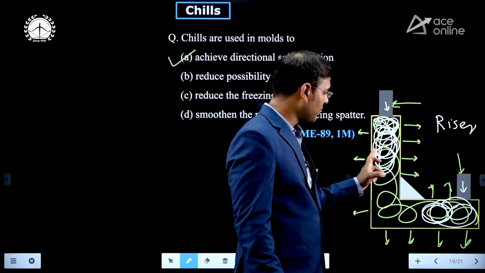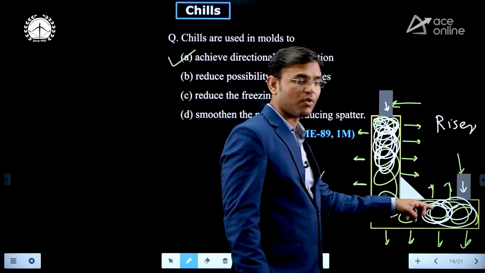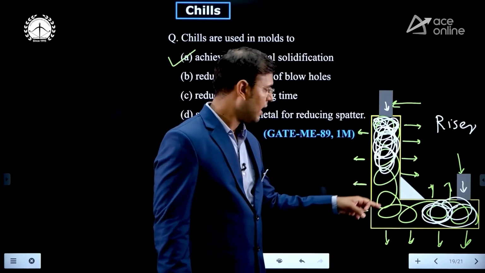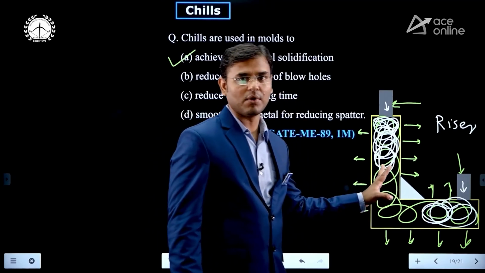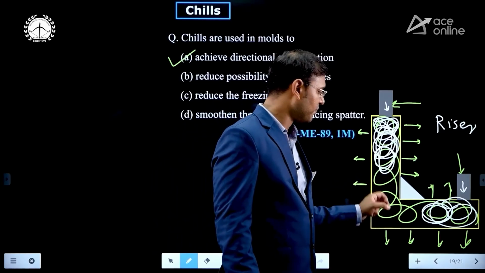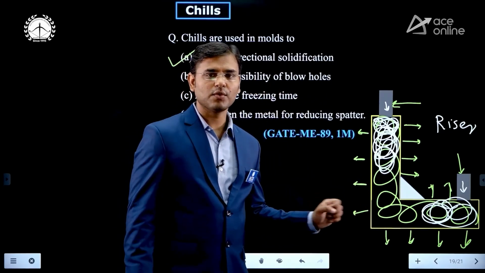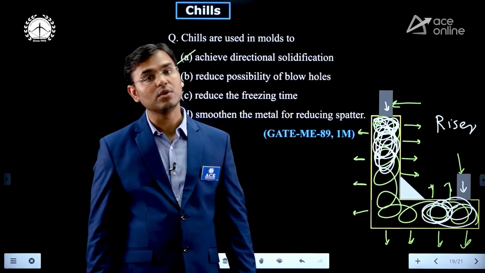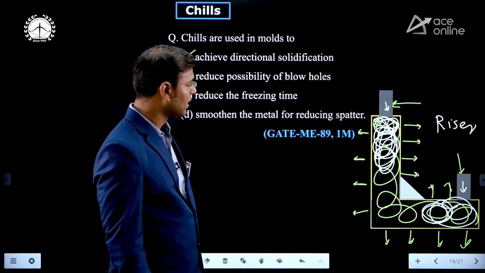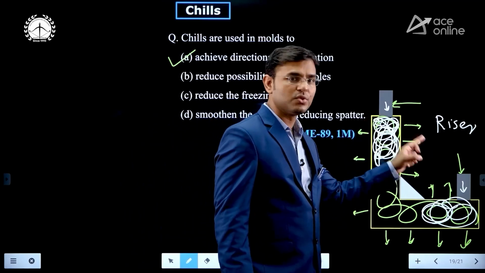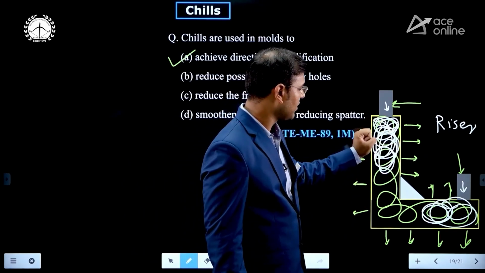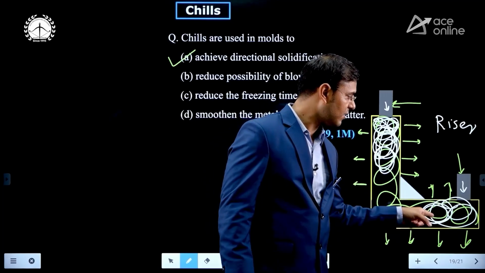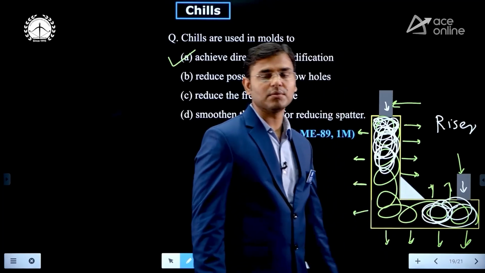After two regions, region 1 and region 2, solidify, this region starts converting into solid. And here we are not using that chill block. Consider we are not using a chill block. Then what is the case? When it is going to shrink, it requires extra volume of molten metal. Then who will supply? Even though we are using two risers, here it is converting into solid, so this riser can't supply molten metal to this area. Here also it is converting into solid, so how can this riser supply the molten metal?